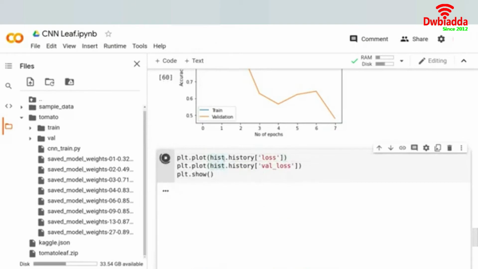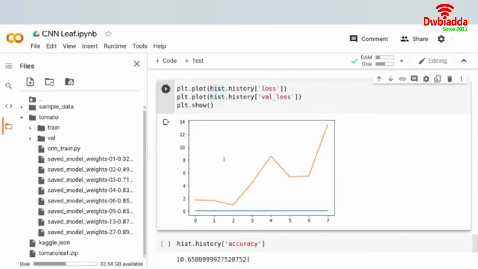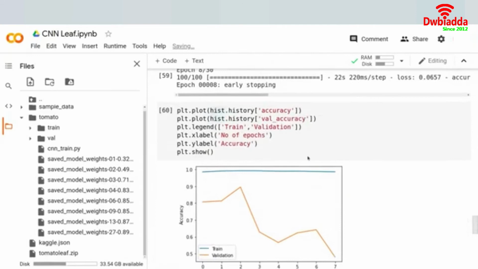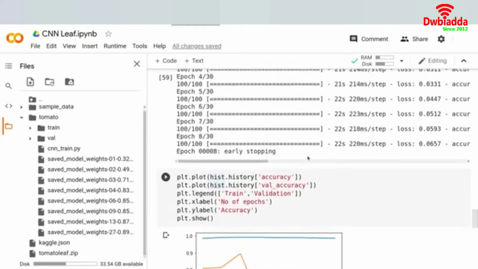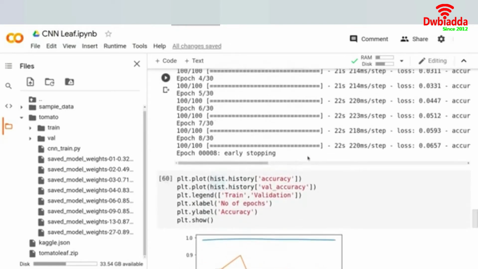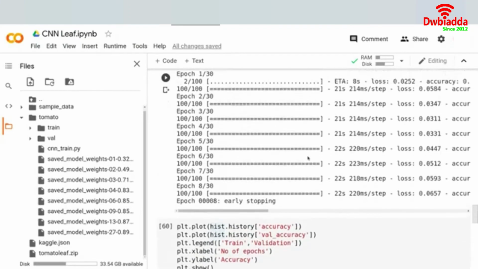So let me plot the curve for loss as well. In the case of loss, you see the validation loss stops improving after a certain point, and hence we decided to stop the model. So this is how you work with early stopping. It would have been better to use early stopping in combination with the model checkpoint, so that both are taken into consideration and the model stops at an appropriate point. And this is what we'll be doing in this lecture today as well.